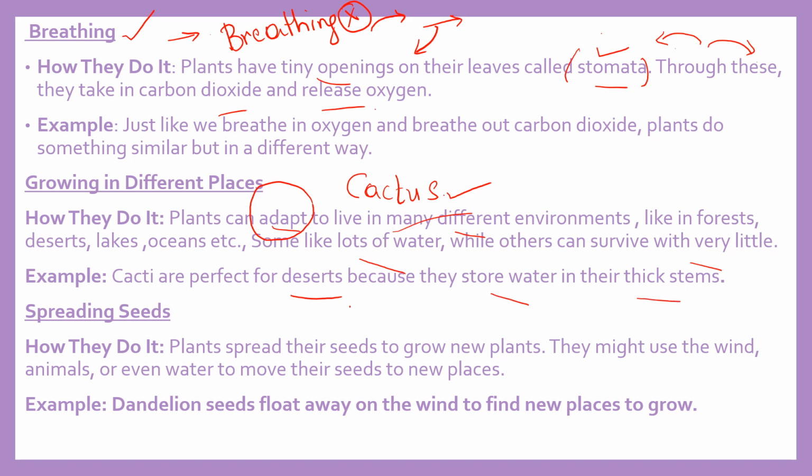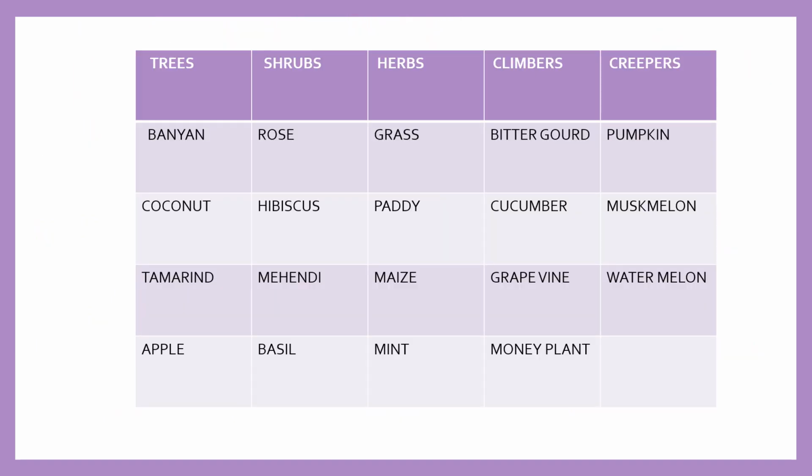Okay, next is spreading seeds. Plants spread their seeds to grow new plants. They might use the wind, animals, or even water to move their seeds to new places. So until and unless plants spread their seeds, how can you expect new plants to get, right? So we will end the class here and in the next class we will see more about the plants.